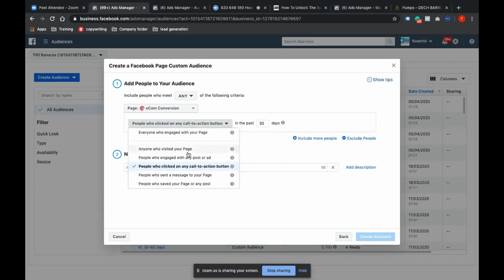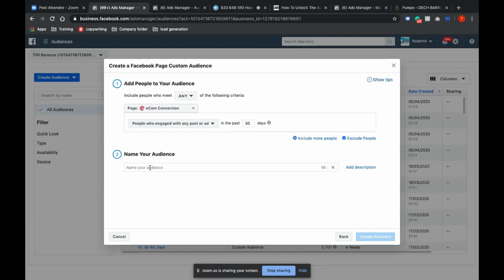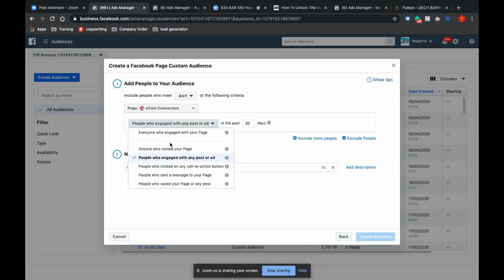What I generally do is either target the lead audience who opened the form but did not submit it, or everyone who engaged with your page or any post or ad, because they will also come around. If they have already engaged, that's fine, we can retarget and test whether the lead cost is coming down or is well within the target cost.